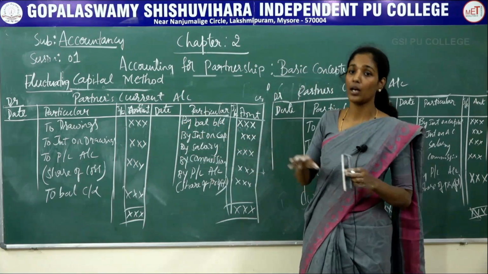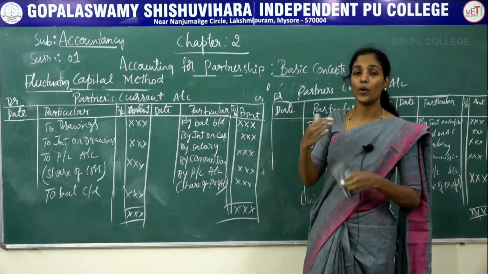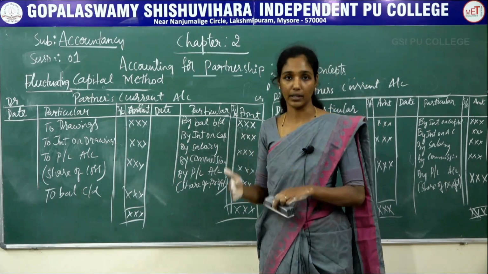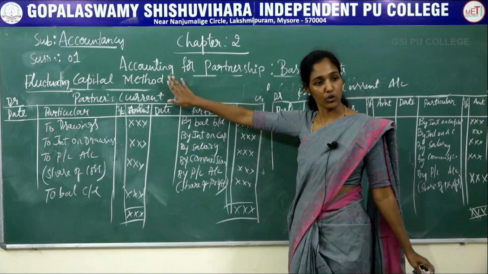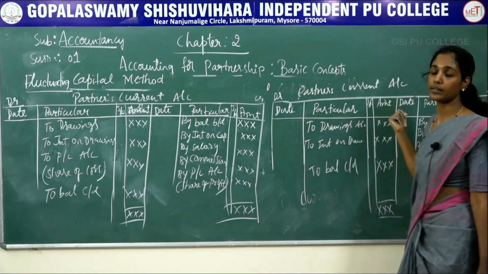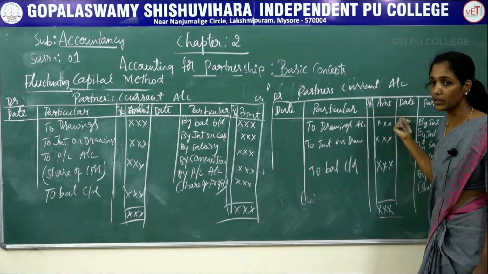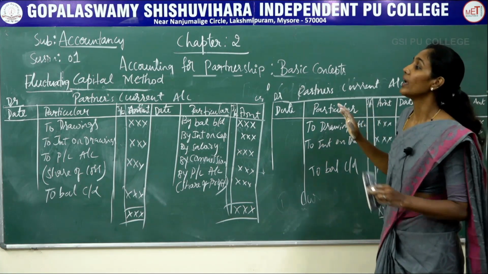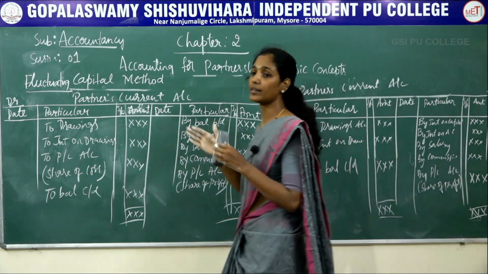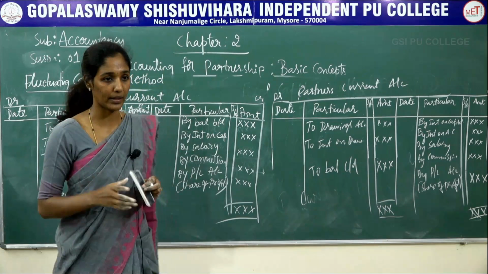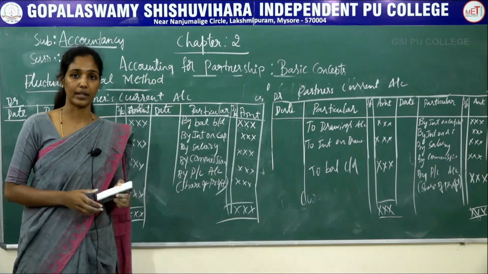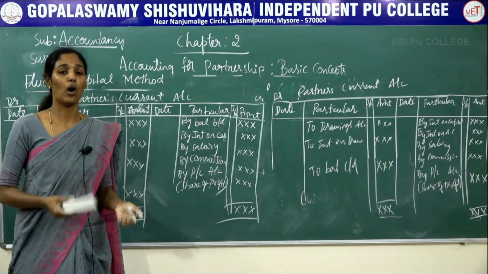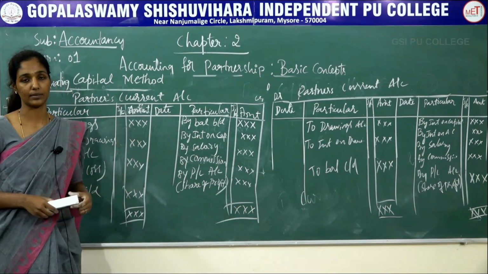So we can see a difference. Here the capital amount keeps on changing from year to year. So this is the difference between partner's current account under fluctuating capital method and partner's current account under fixed capital method. So this is the format of a partner's capital account under two methods. One is fixed capital method and the other is fluctuating capital method. I hope you all have understood this concept. Thank you.